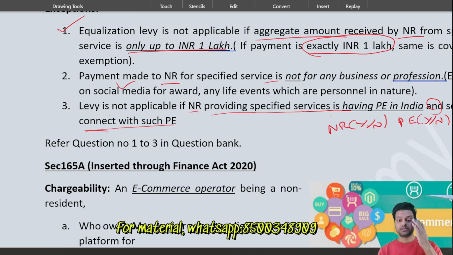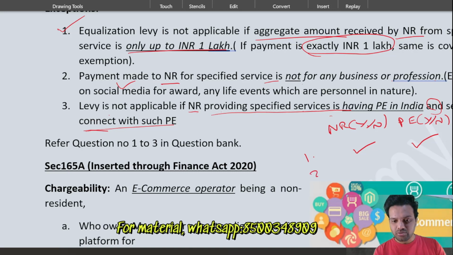Okay. In the first case, he is a non-resident and he is having a PE also, and is the service connected with the Indian entity with PE or not? The answer is no. Service is not connected with the Indian entity. He is not providing services from the Indian PE. Then equalization levy is applicable. Yes, equalization levy is applicable.